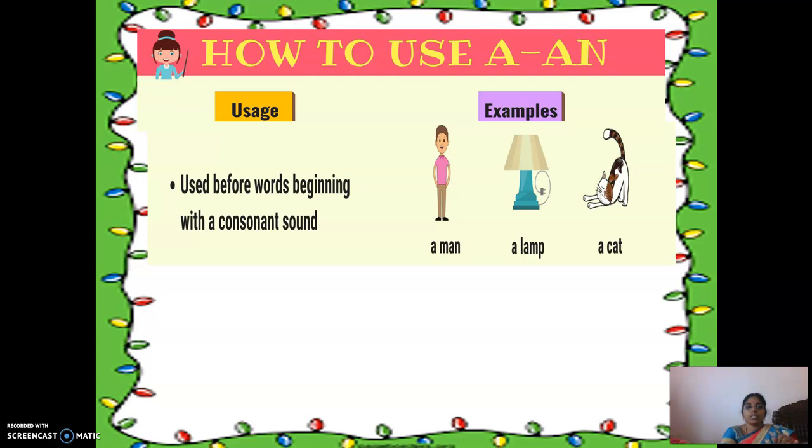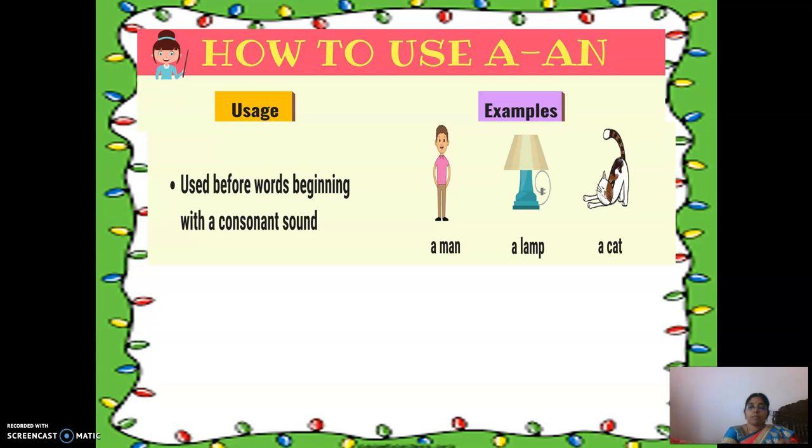So the first usage: "a" is used before words beginning with a consonant sound. Example: a man, a lamb, a cat. So the first point I said is used before words beginning with the consonant sound.